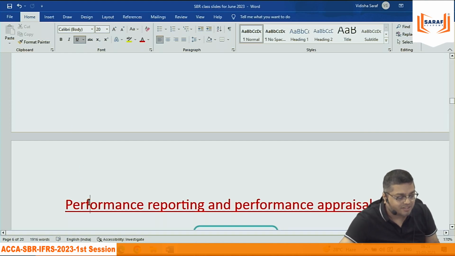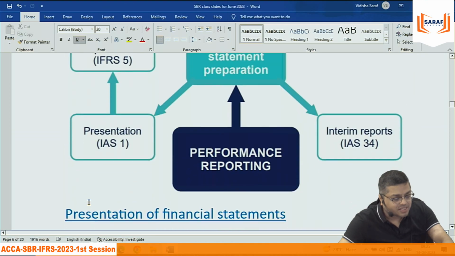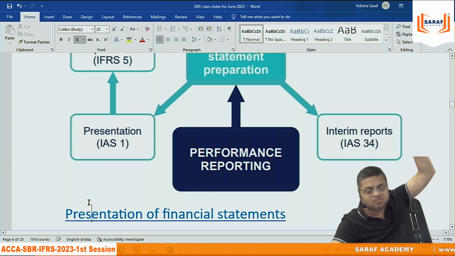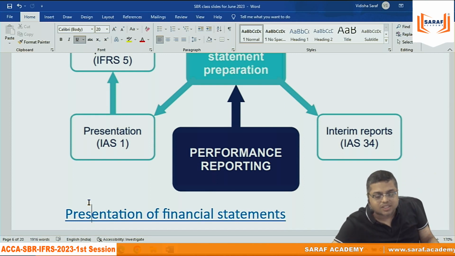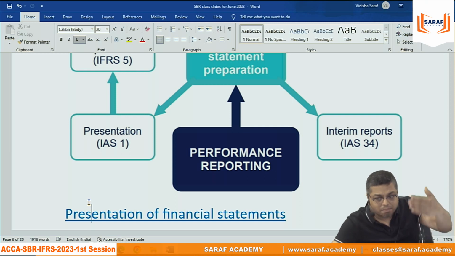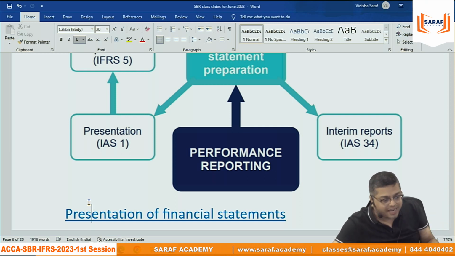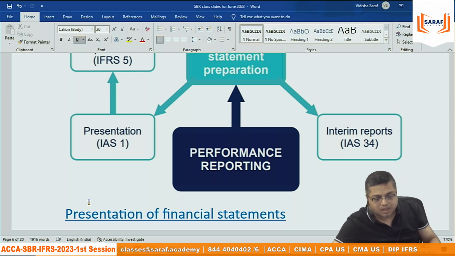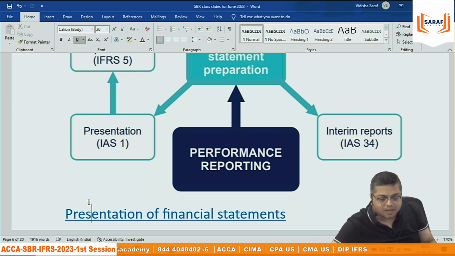Okay. Now, the second part. Basically, in the first class and in the last class, what are we going to study in accounts? How can we prepare the PL account, balance sheet, cash flow statement, statement of changes in equity. If you say as per IAS 1 or Indian accounting or US GAAP, the whole set of financial statements includes what?